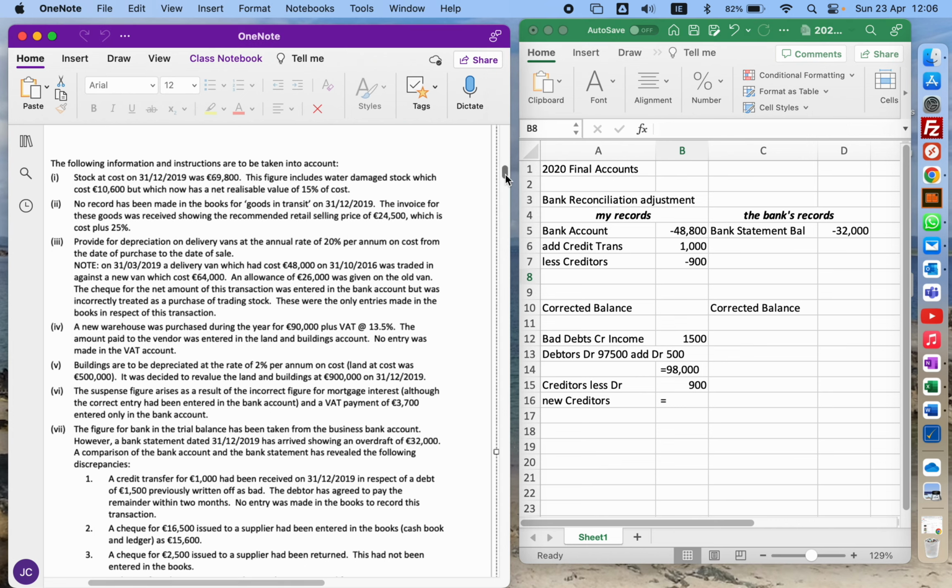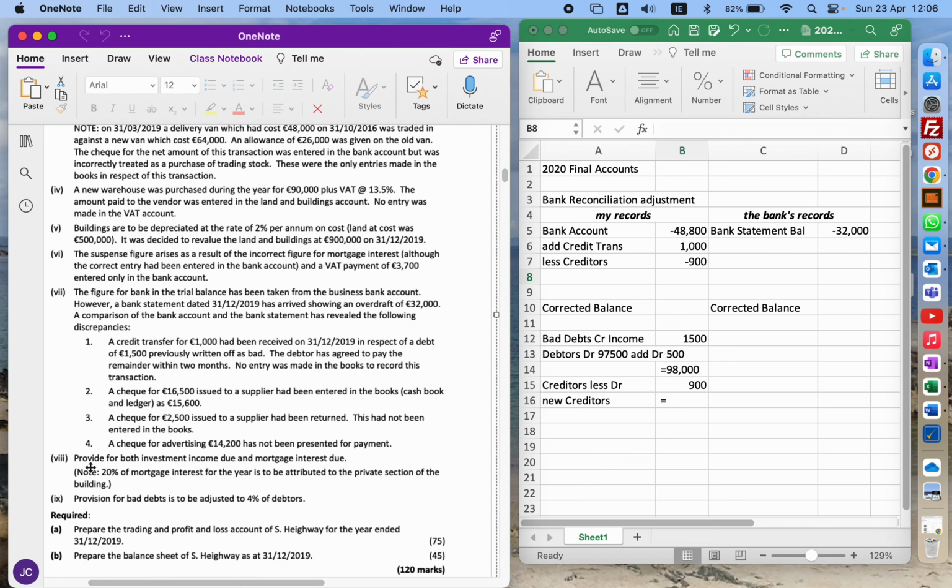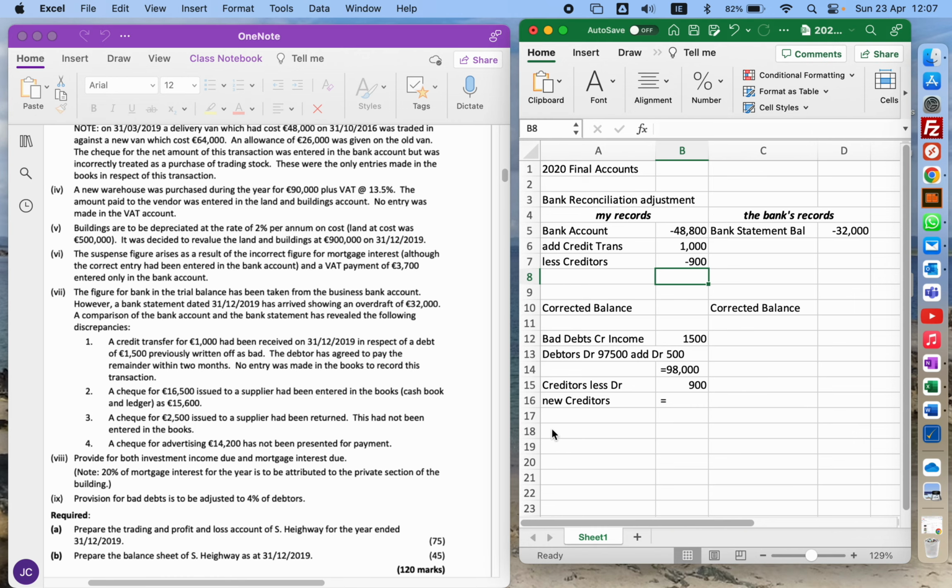Next one, number 3. Again, who is wrong first? So check to supplier been returned. This has been not entered. So that means I wrote a check, I put it into the accounts, and I would have reduced how much money I owe my creditors. But that's been returned. So maybe there was something wrong with the check. It wasn't written out properly or whatever. So I have to add more money to my creditors. Okay. So I add to creditors. Okay, I need to add to them a further 2,500.